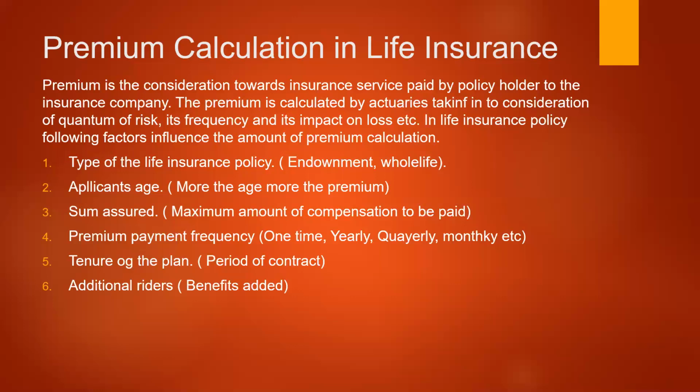Then additional riders, or any kind of benefits that a person takes. Riders are the additional benefits provided. For example, in certain life insurance policies, accidental benefits are also included, while in certain policies only natural death is included. If it is a natural death policy and the person wants to include accidental benefit also, this is called a rider, and riders are allowed by the insurance company in certain policies. If riders are available, he can take them as an additional benefit and additional feature of the policy, and for that he has to pay additional extra premium. This is what is called riders.